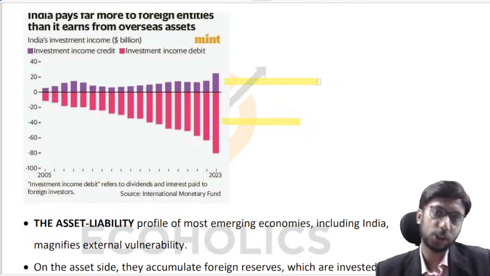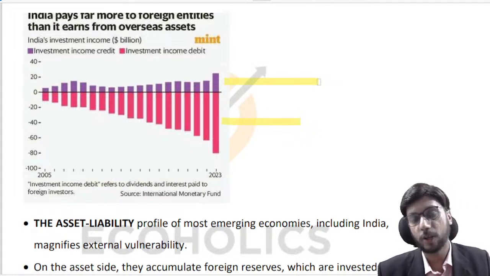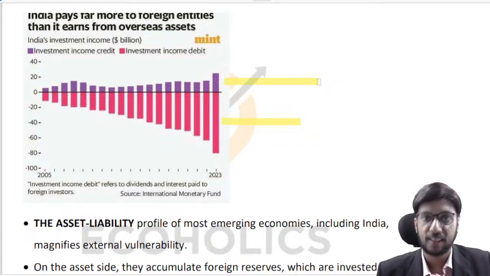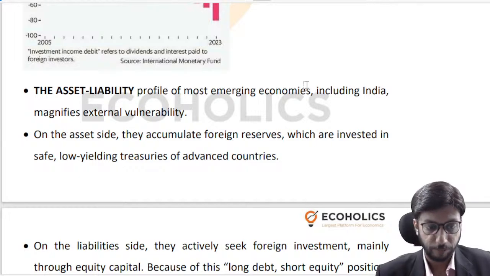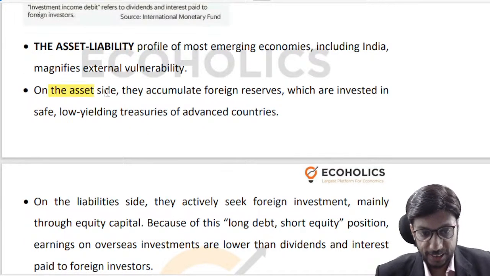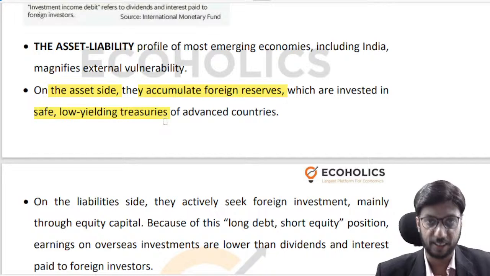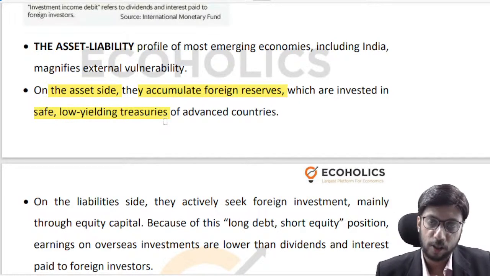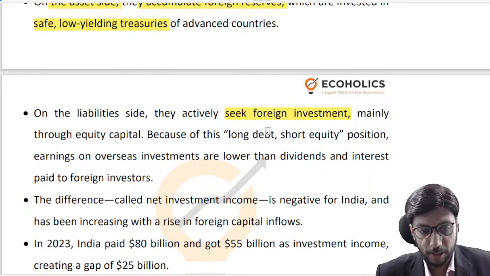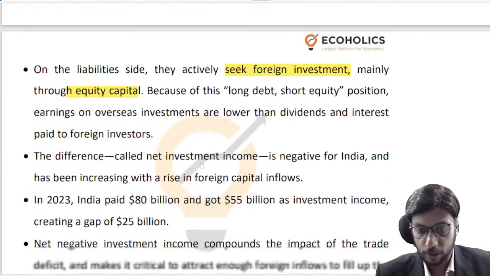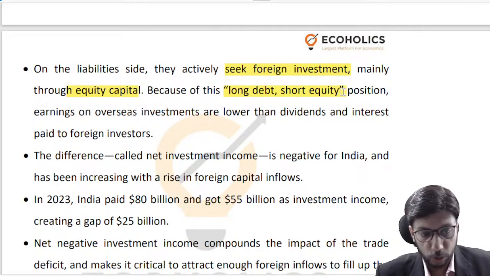Why is that happening? Because Indians have not yet really gone abroad and acquired a lot of assets, like other countries have done in India. That is what you need to understand here. On the asset side, we accumulate foreign reserves, and our foreign reserves are invested in safe, low-yielding treasuries of advanced countries. All the foreign reserve that RBI is sitting on, what does RBI typically do with it? Invest in US bonds and so on, right? On the liabilities side, we bring in foreign investment through equity capital, right? So long debt, short equity position, right?